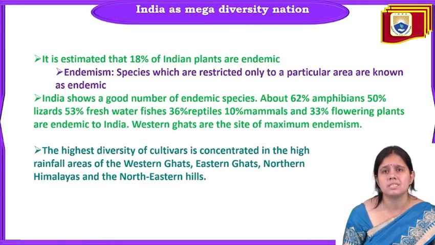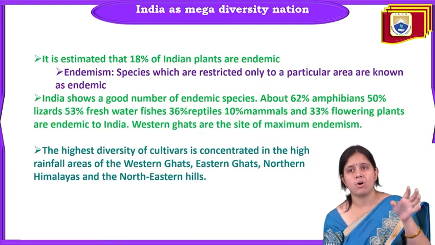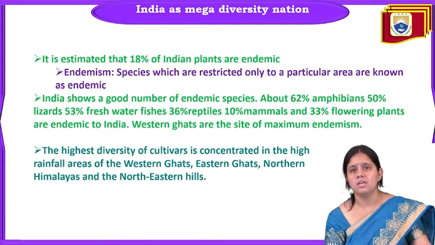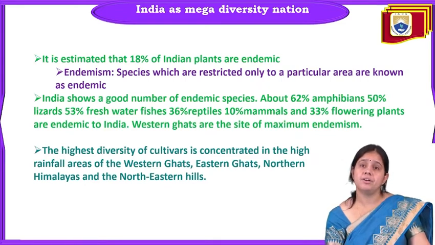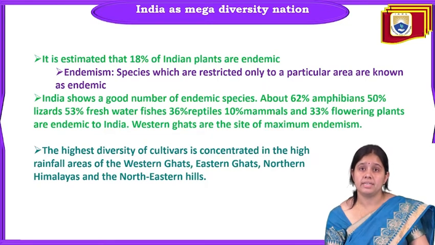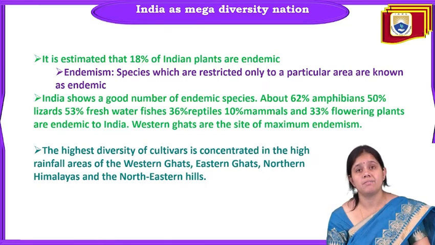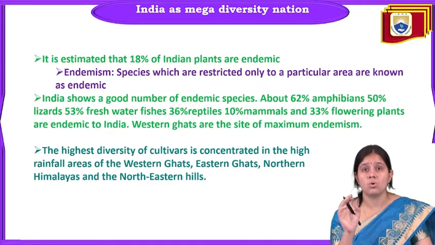Endemic means species which are restricted only to a particular area are called endemic species. Species that can be found only in that particular area are called endemic species. Around 18% of the Indian plants are endemic in nature. They cannot be found anywhere else. They originated only in that place, and they are connected only to that particular area. And India has a good number of endemic species.